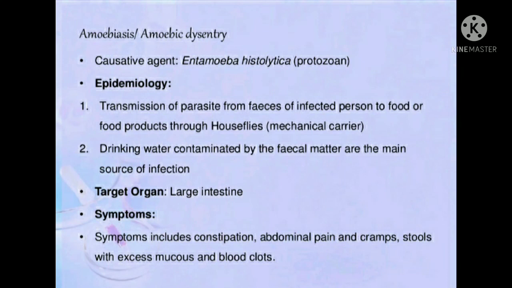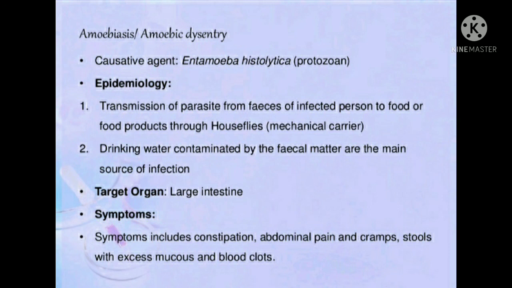Okay, so the next disease is amoebiasis. As its name implies, it is caused by a protozoan known as Entamoeba histolytica. It is also known as amoebic dysentery. So its name explains the factors related to this disease.